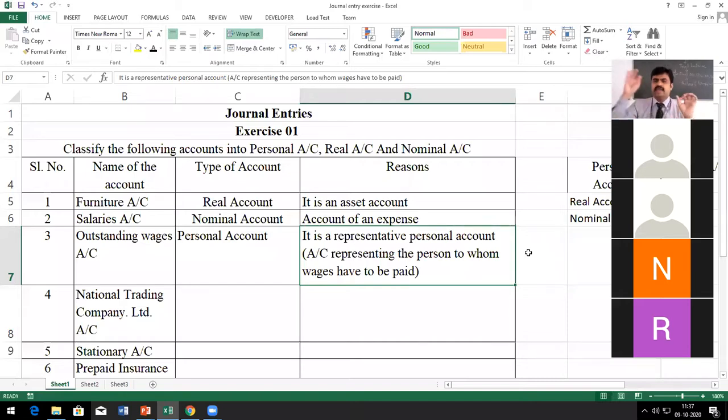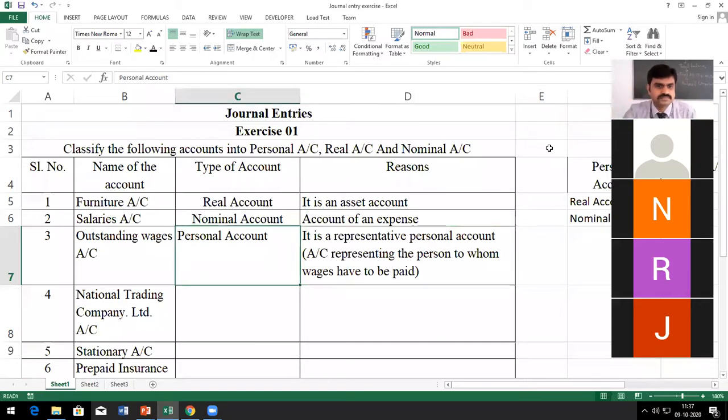So identifying the account is very, very important. If you don't identify it properly, you can't apply the golden rule. You can't write the journal entry properly. So first, please understand how to identify the account. Then we can do the applying of the rule of account. Okay. Next one,